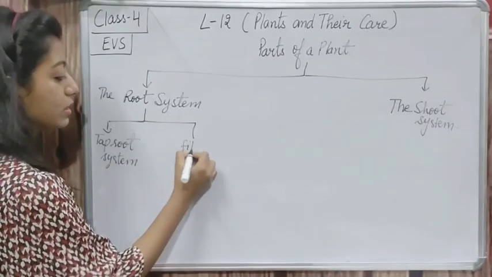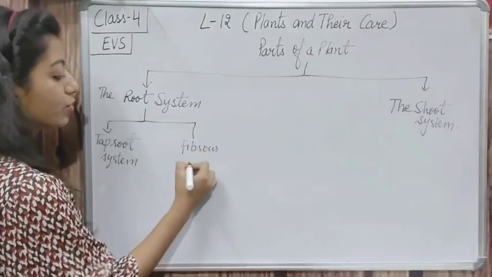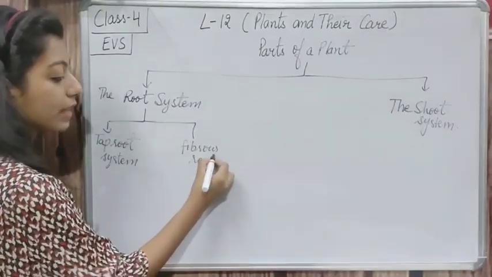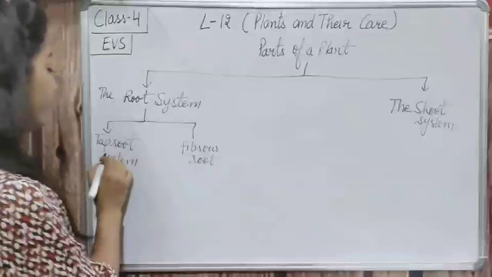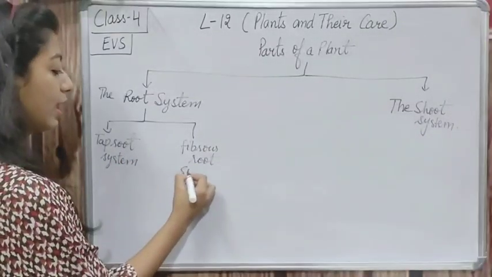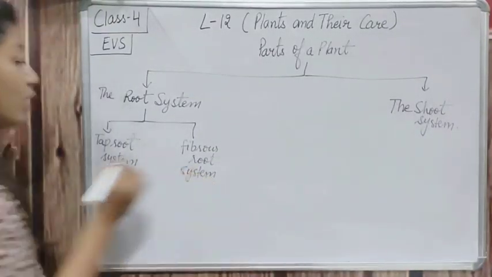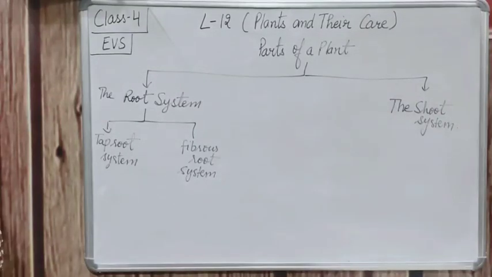And the second one is fibrous root system. So these are the two parts of the root system: taproot system and fibrous root system. Is it clear about the root system?